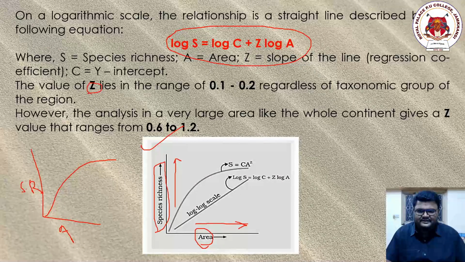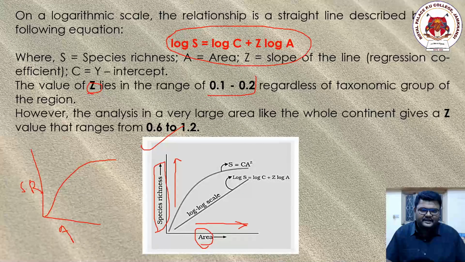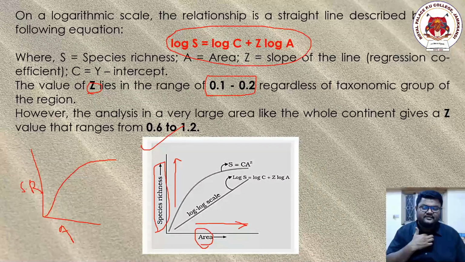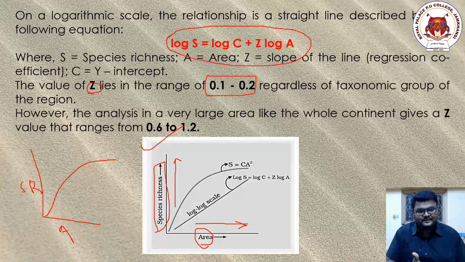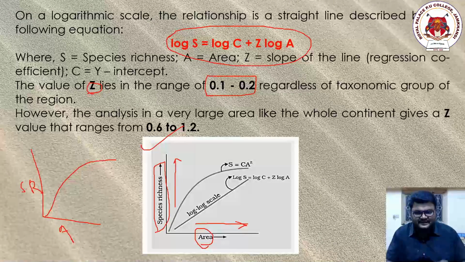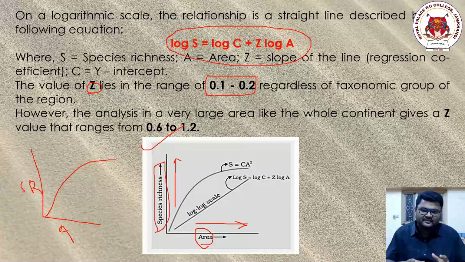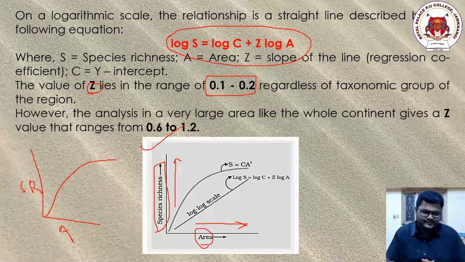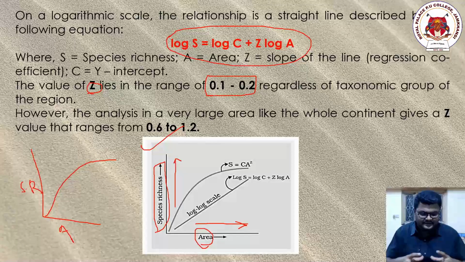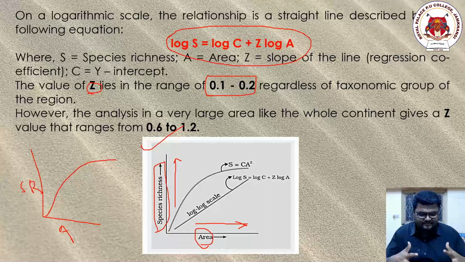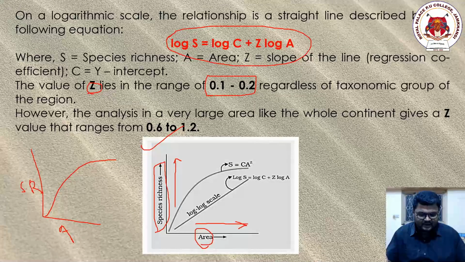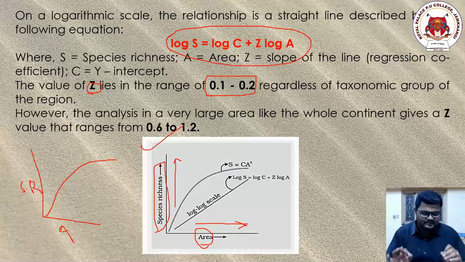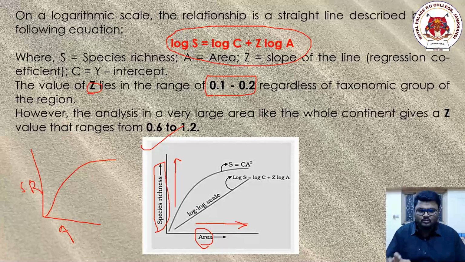The value of Z generally ranges from 0.1 to 0.2, which is very small. Z is the slope of the line, the regression coefficient. As the area increases, the number of organisms will also increase. That is the statement, but it has its own limitation, and that is 0.1 to 0.2.